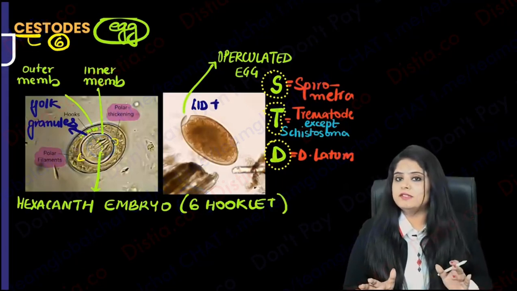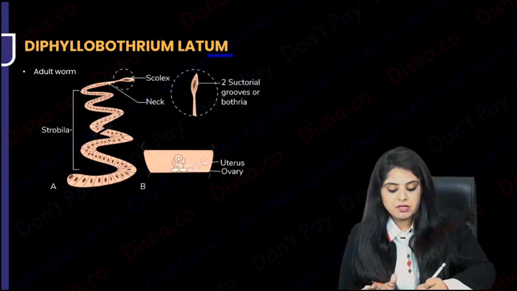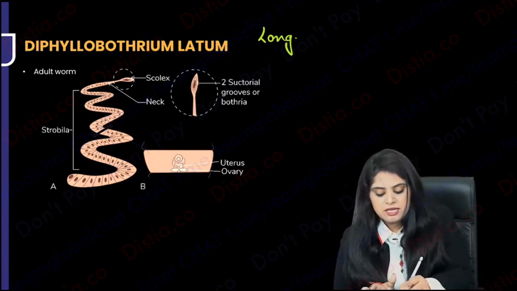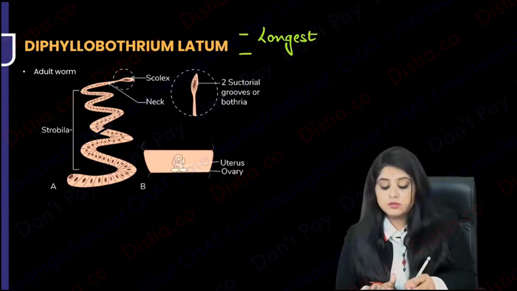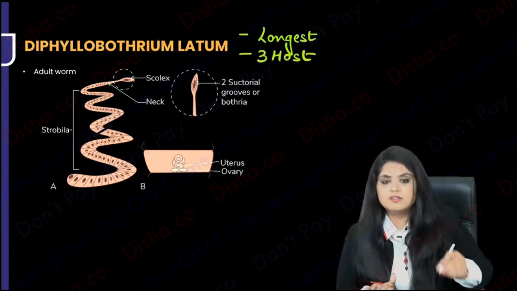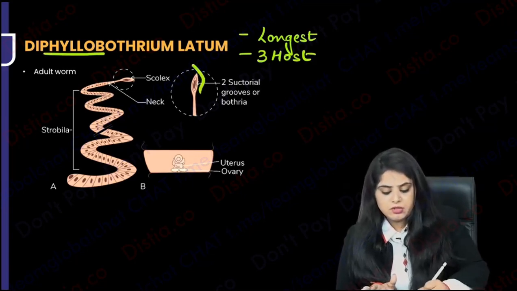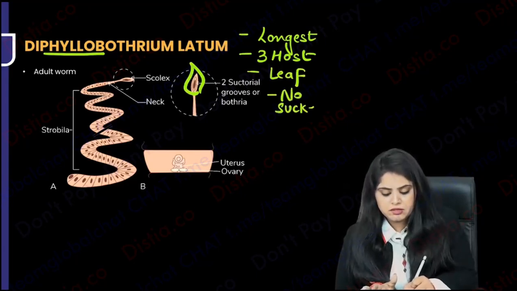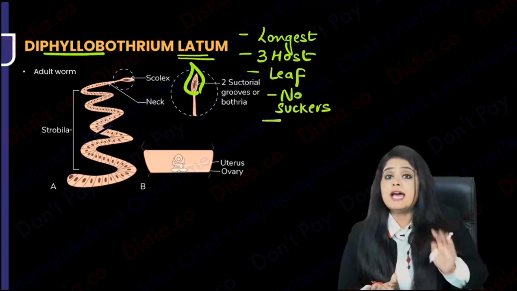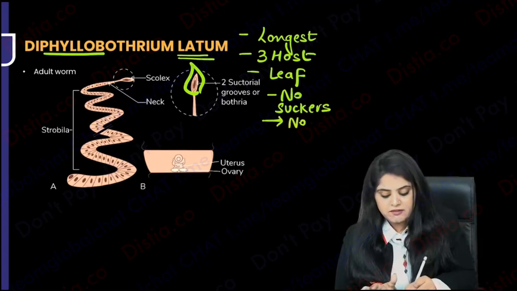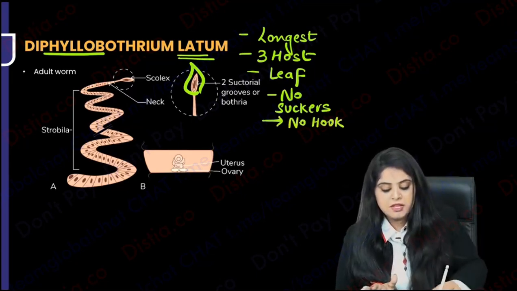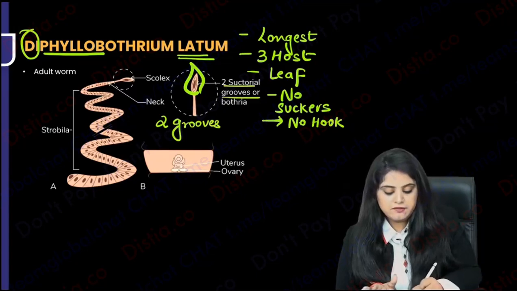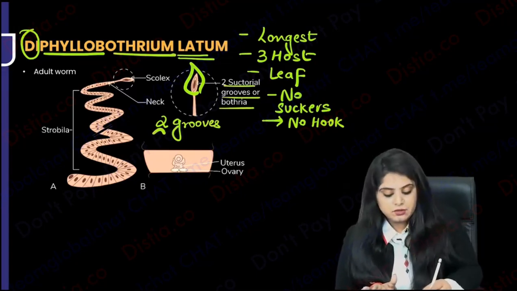Everyone's done the basics. Now shall we start off one by one with the organisms? The first one, look at the name, Diphyllobothrium latum, the lengthiest name. What all do you know about it till now? It is going to be the longest. How many hosts is it going to have? The maximum. It's going to have 3 hosts. See, diphyllum. What I told you was it's going to look like a leaf. Does it have any suckers? No. Everything you know now. There are no suckers. Does it have any hooklets? No. It's not going to have any hooklets also. What does it have? Why do you call it di? So finally, it has two grooves or bothria for attachment. Bothria means mouth. It has two grooves for attachment.